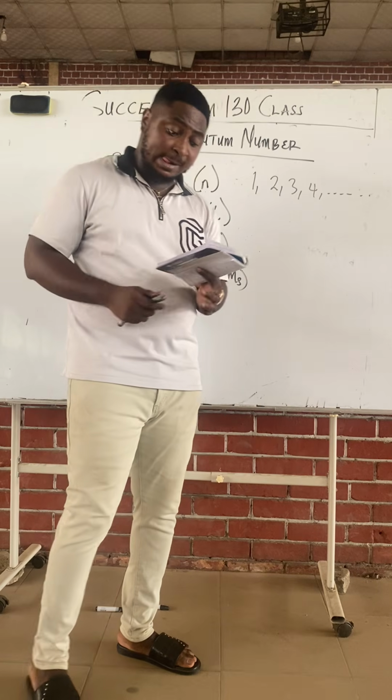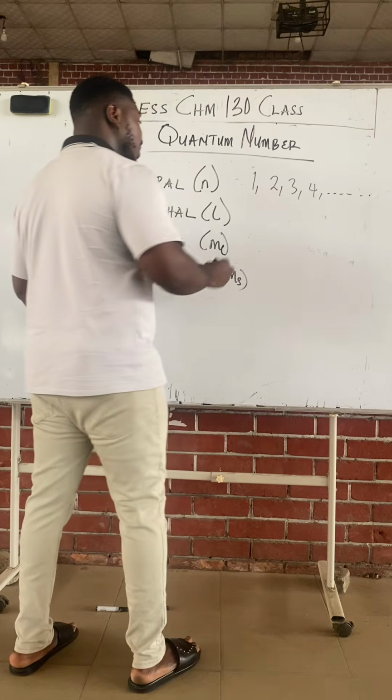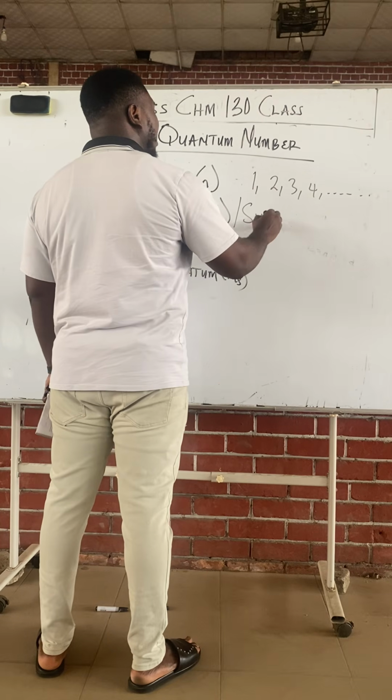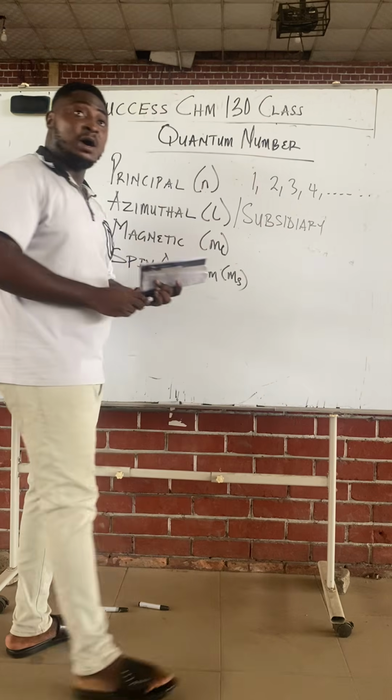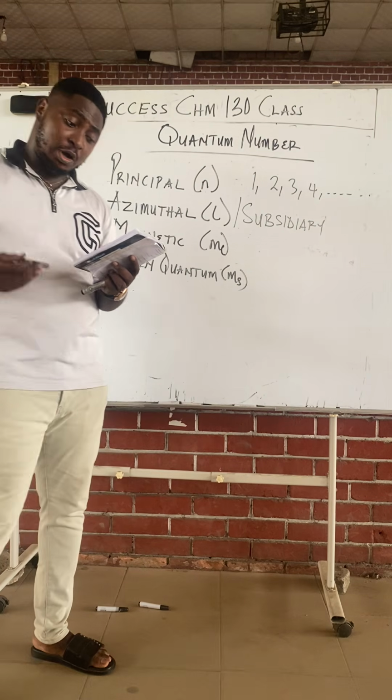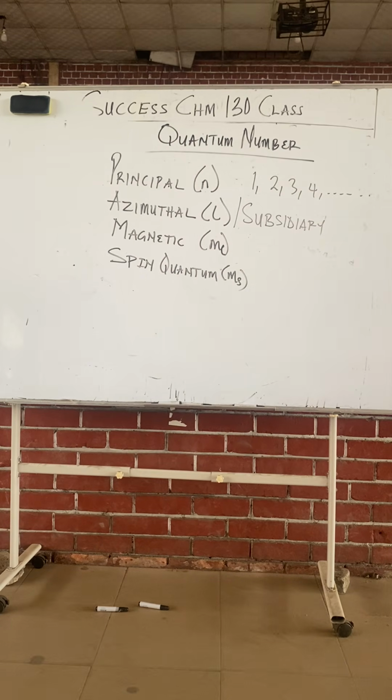Let's go to azimuthal. First question they can ask you: another name for azimuthal is called what? It's called subsidiary or angular momentum quantum number. Subsidiary or what? Angular momentum quantum number.